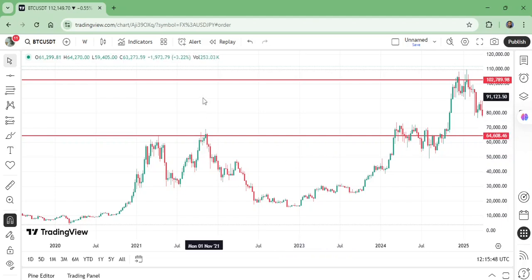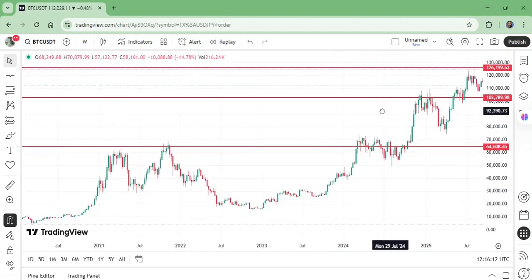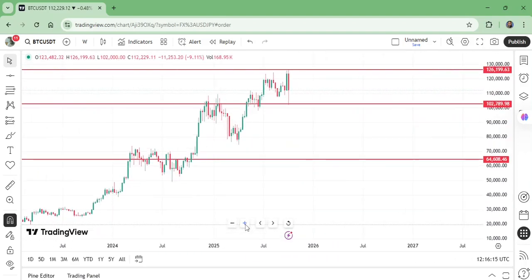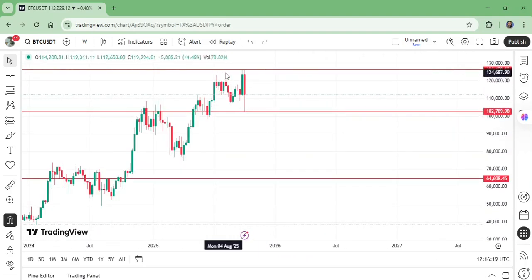The previous time when it was broken to the high, it remained there for 1, 2, 3, 4 weeks. First it broke and came down, then the second, third, fourth week it went up. Then gradually, after breaking the high, for 3 weeks it came down. This is a sharp move right on the weekly time frame, even though the high was broken in the previous week, not in this week.